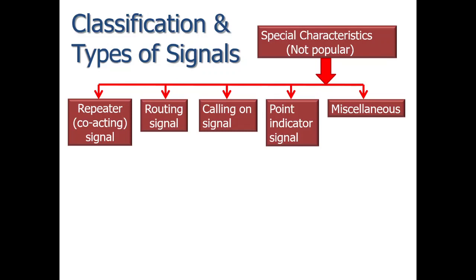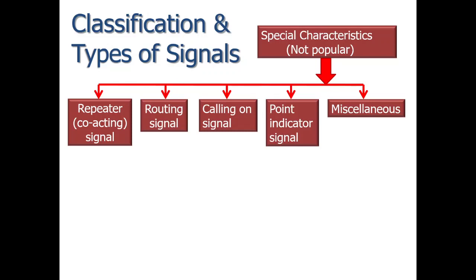Repeater signals are the ones which are provided with the main signal. Why is it provided? Sometimes due to some reason the driver could not see the actual signal, that is warner, outer, home, starter and advance signals. So in that case a duplicate arm of a smaller size at a suitable position is provided. So this type of signal is called a repeater signal, or it is also called a co-acting signal.